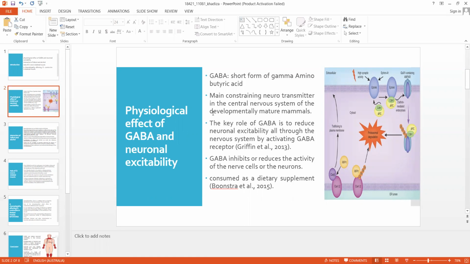One is the GABA A receptor and the other is the GABA B receptor. The GABA A receptor is also called the ionotropic receptor. So when these ionotropic receptors are activated on the postsynaptic membrane, this can cause opening of chloride channels, and chloride is a major extracellular anion. This makes the membrane potential negative and stops firing of action potentials. As a result, it decreases neuronal excitability.